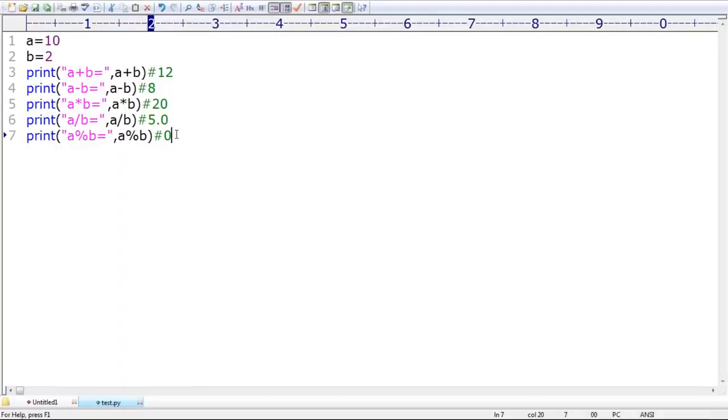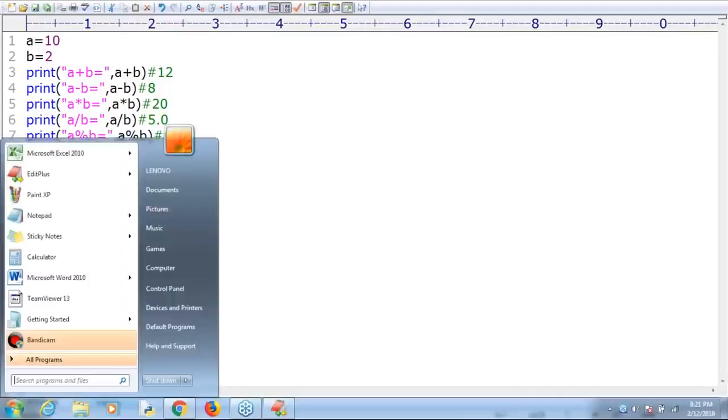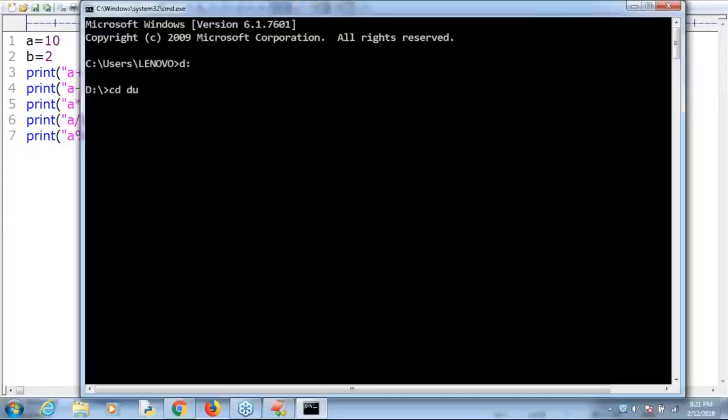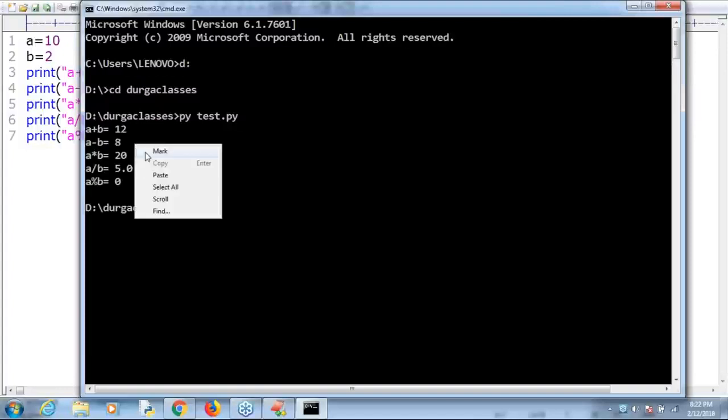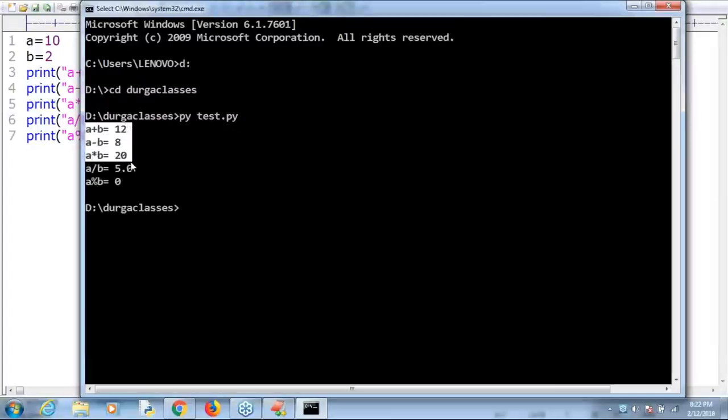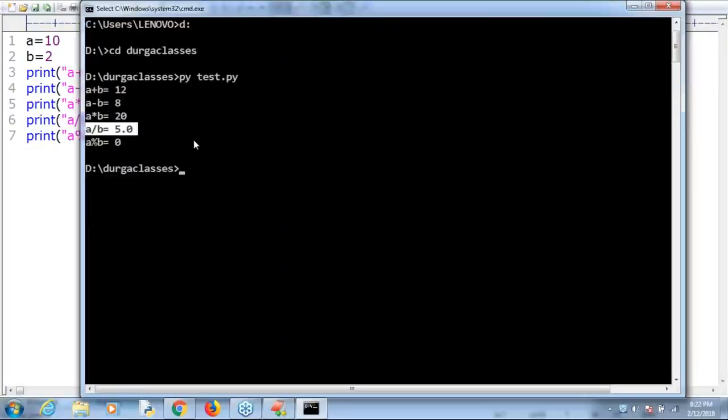Sir, let me go to the command prompt. D:Durga classes, py test.py. I'm trying to execute py test.py. Okay, like that. Sir, can you please tell? Observe that A plus B is 12, 8, 20, 5.0. Special concentration is required on this one, sir. A by B, what about its value, sir? 5.0. A percentage B is equal to 0. Sir, any doubt? Respond.